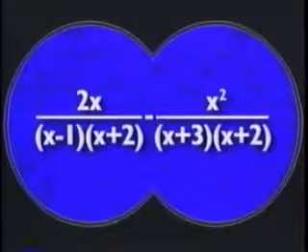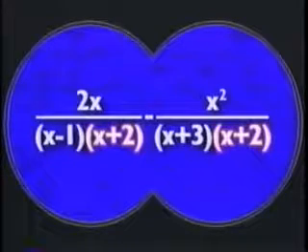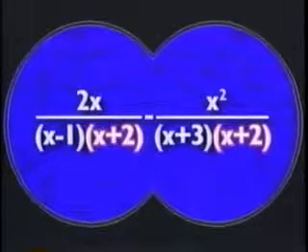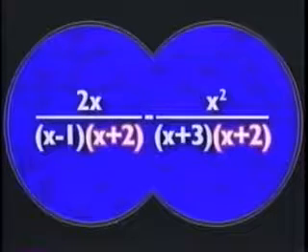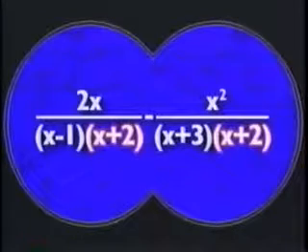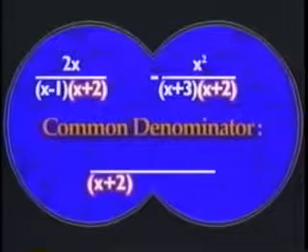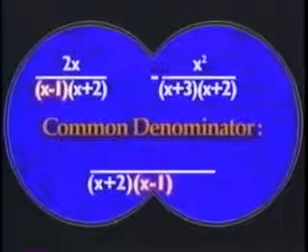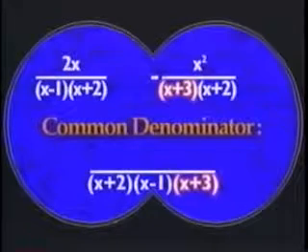No doubt you have already observed that both fractions already have in common a factor of x plus 2 in the denominator. That's nice because it means you don't have to multiply either fraction by that factor. X plus 2 only has to appear once in the common denominator. That means the common denominator we need is x plus 2 from both fractions times x minus 1 from the first fraction times x plus 3 from the second fraction.